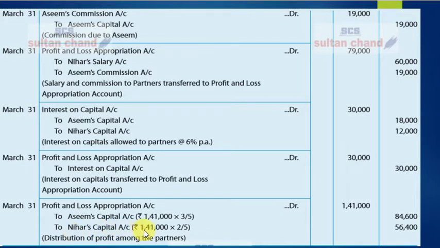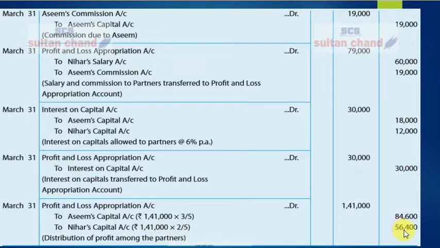Children, the net divisible profit which was coming, that means credit of appropriation account more than debit side, is 1,41,000. This is to be distributed among the partners Asim and Nihar in their profit sharing ratio given in the question, which was 3 is to 2. That means 3 by 5 of 1,41,000 will go to Asim, whereas 2 by 5 of 1,41,000 will go to Nihar.